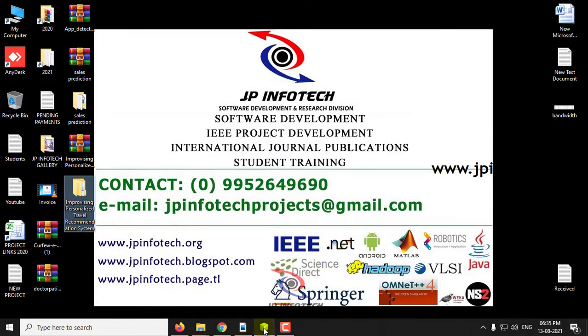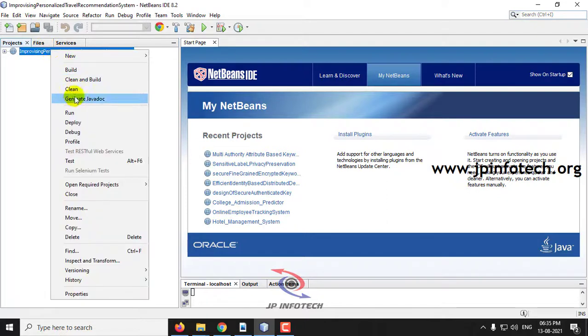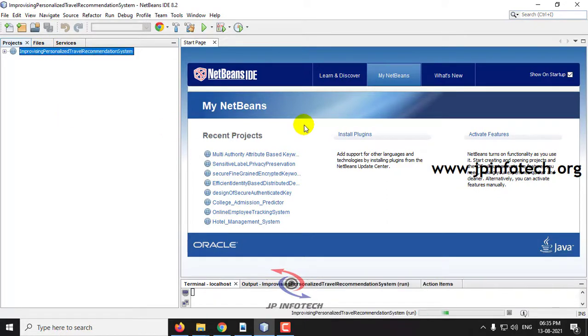Now coming back to the NetBeans IDE, the scan is going on. Kindly wait till this progress is completed. And now you can see the complete process has been completed. So now just right click this and click Run. It takes a few more moments to load the project into the web browser, so kindly wait for it.